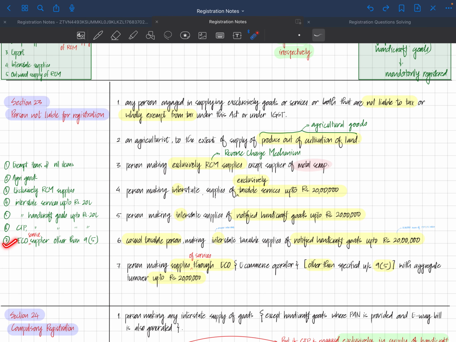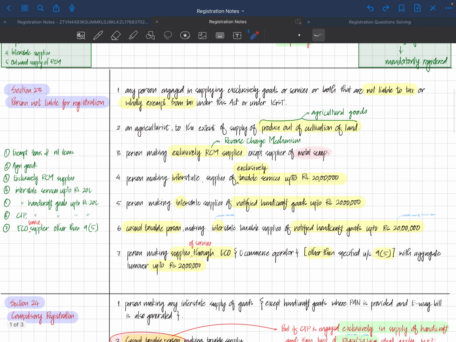Now we'll come to the seventh part: a person making supply of services, only services not goods, through an e-commerce operator other than those specified in 9(5), which means 9(5) items must be excluded, with aggregate turnover up to 20 lakhs, need not get registered. Here we are talking about a person who makes supplies, that is, a supplier.